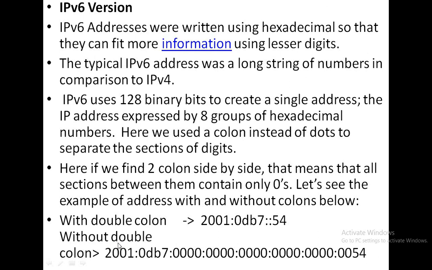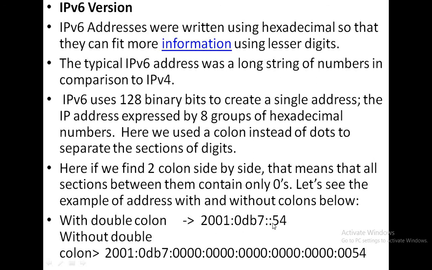So this is without the double colon: 2001:0db7:0000:0000:0000:0000:0000:0054. That means here is 0db7.